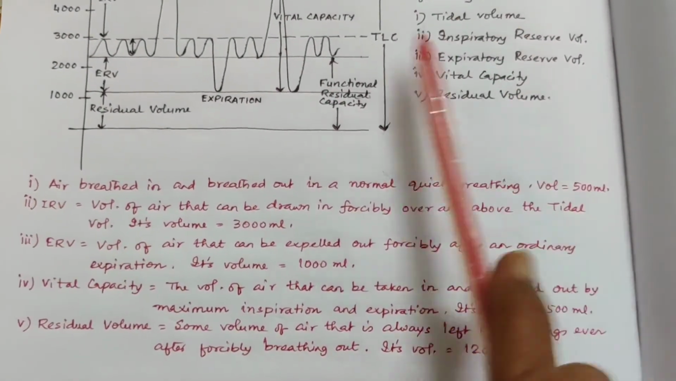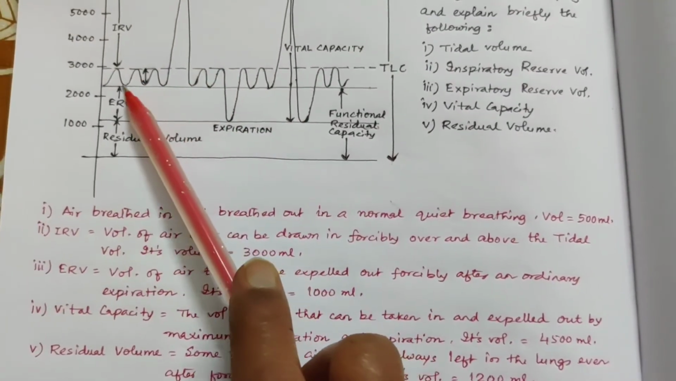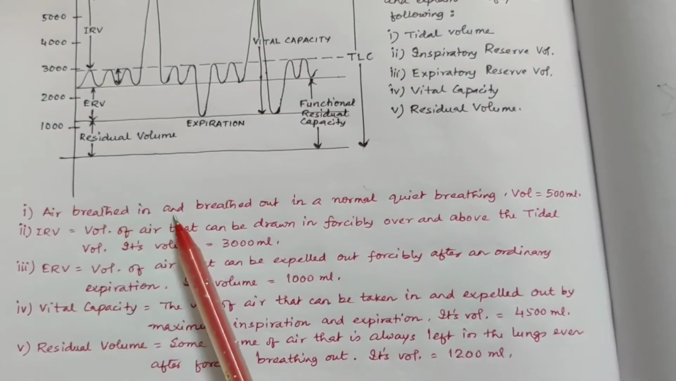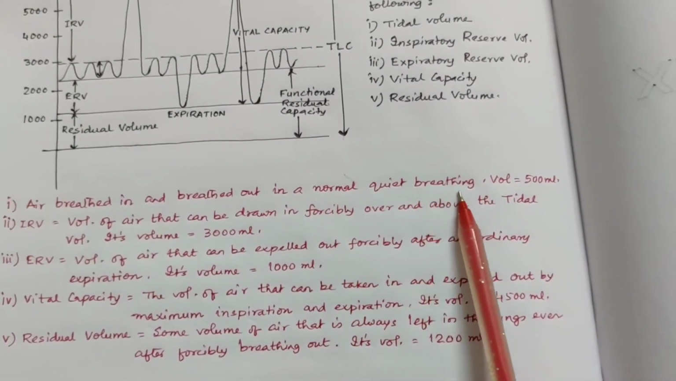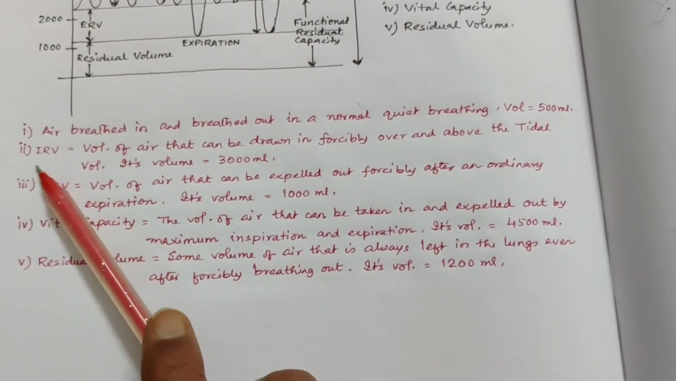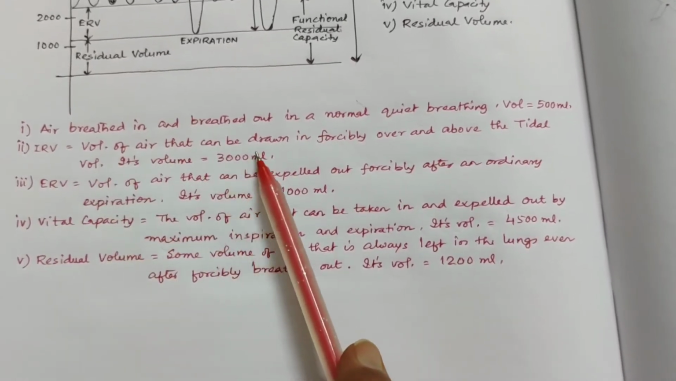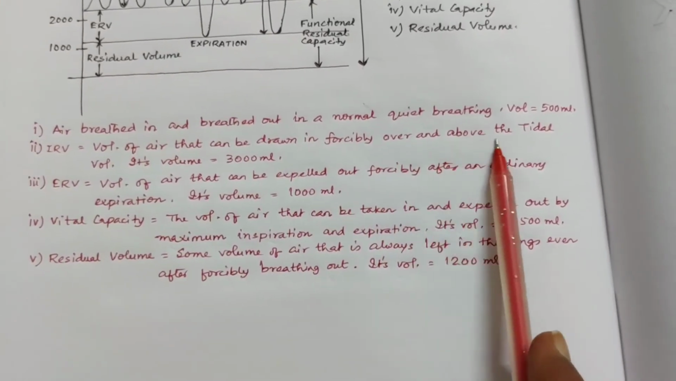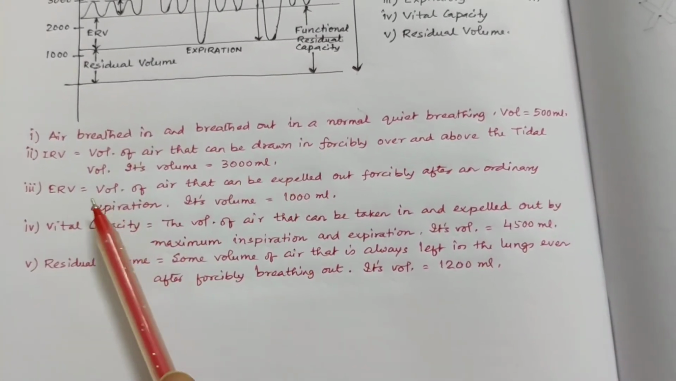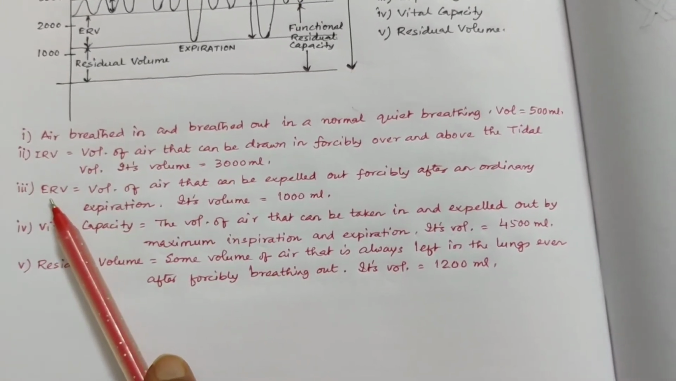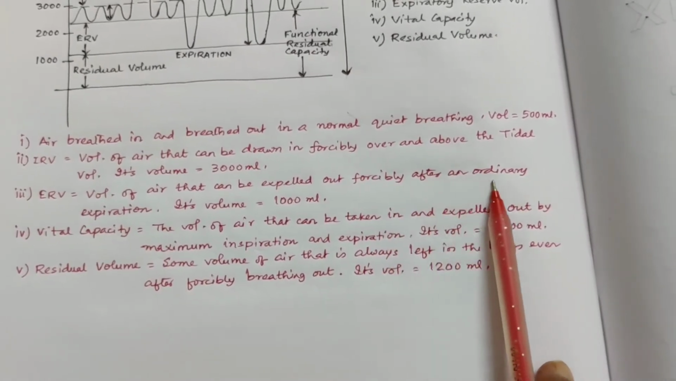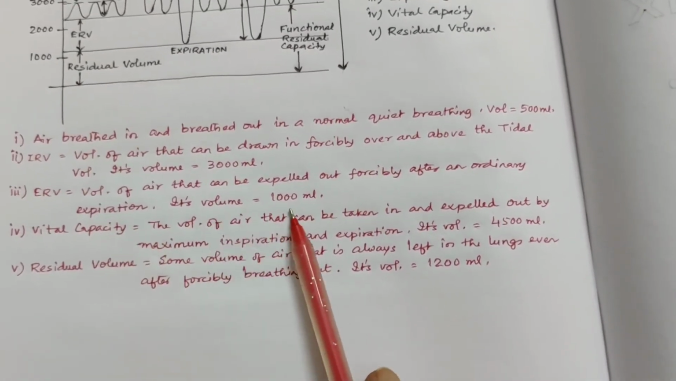Now what is tidal volume? Here you see tidal volume, this one. The air breathed in and breathed out in normal quiet breathing is called tidal volume. Its volume is about 500 ml. Inspiratory reserve volume is the volume of air that can be drawn in forcibly over and above the tidal volume. Its volume is 3000 ml, 3 liters. ERV, expiratory reserve volume, is the volume of air that can be expelled forcibly after an ordinary expiration. Its volume is about 1000 ml.